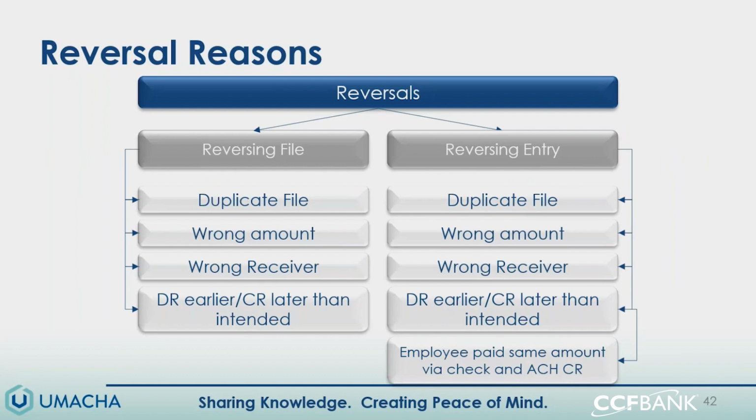So business email compromise, scams, and fraud also fall under this not allowed. We cannot do a reversal for those reasons. It has to be the reasons that are allowable for reversals.